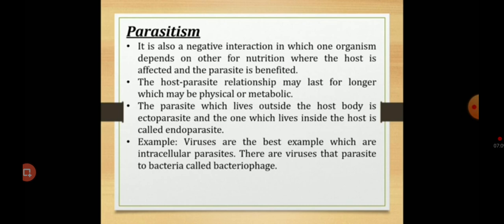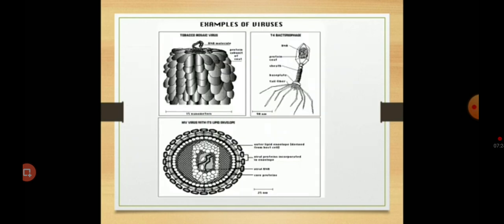The best example for parasites is viruses. Viruses are intracellular parasites, and some viruses that parasitize bacteria are called bacteriophages. This is an example of viruses, the tobacco mosaic virus, which affects the tobacco plant, and the T4 bacteriophage. The other example is the HIV virus.